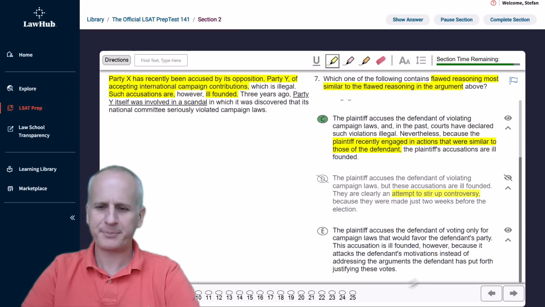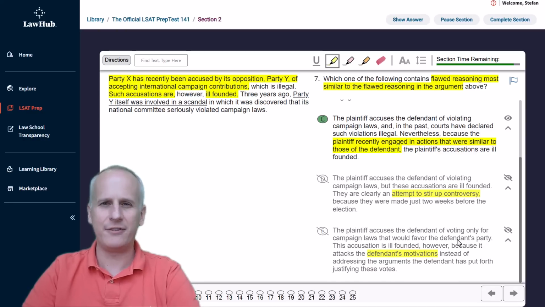And then choice E, the plaintiff accuses the defendant of voting only for campaign laws that would favor the defendant's party. This accusation is ill-founded, however, because it attacks the defendant's motivations instead of addressing the arguments the defendant has put forth justifying these votes. Again, if you're not careful, or if you eliminated choice C just because it was confusing, you might pick E because it attacks the defendant, but it doesn't attack the defendant's motivations. It attacks the defendant based on past actions. So we can eliminate choice E for that very subtle distinction.